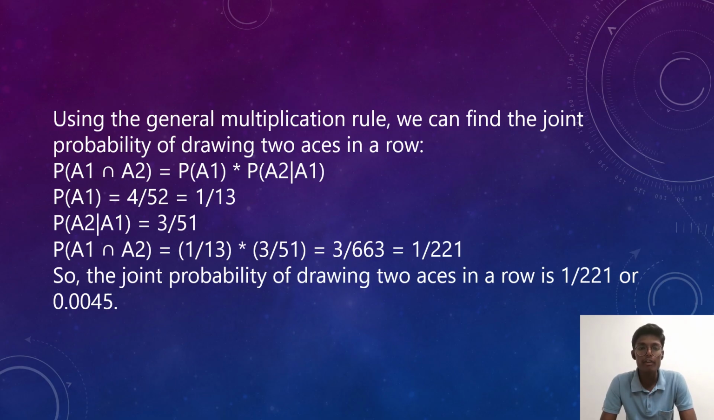Next, P(A1 intersection A2) is equal to P(A1) times P(A2|A1), which is 1 by 13 into 3 by 51. The total probability is 3 by 663, which is equal to 1 by 221. So the joint probability of drawing two aces in a row is 1 by 221 or 0.045.